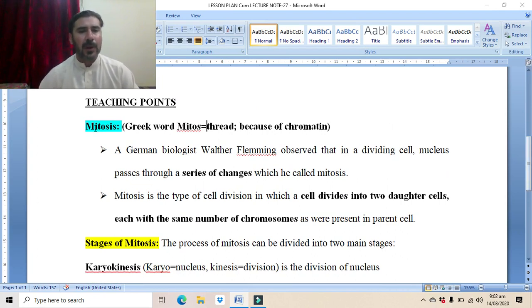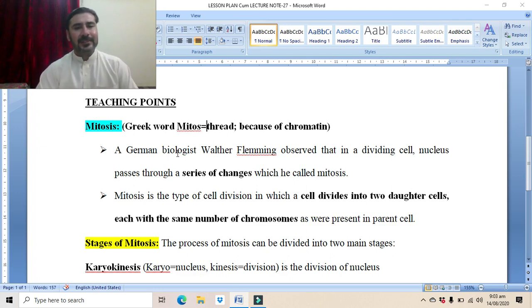So we start from mitosis. Mitosis is basically derived from the word mitos. Mitos is a Greek word which means thread. And why is it named mitos, as a thread? Because in the previous lecture we studied that during interphase, the chromosomes are in the form of a network of threads inside the nucleus, and that network of threads is known as chromatin. So that's why it is known as mitosis.